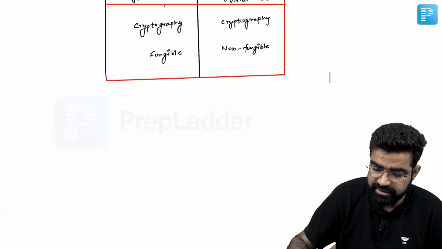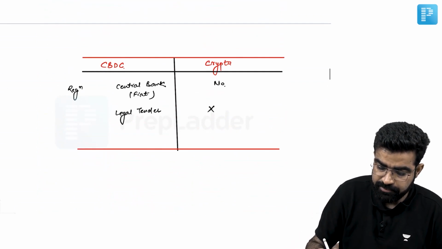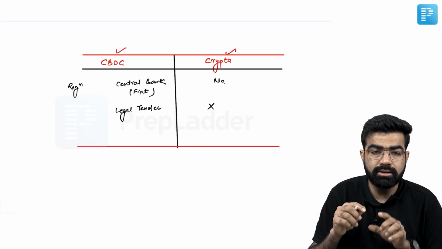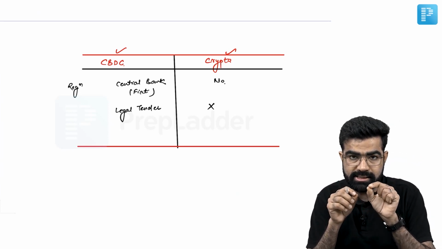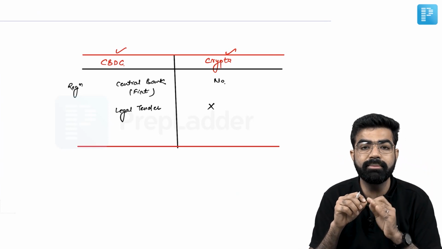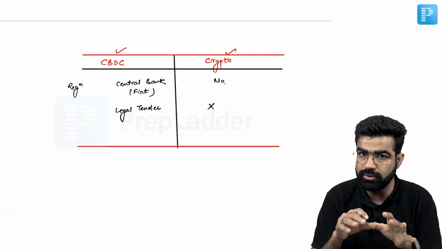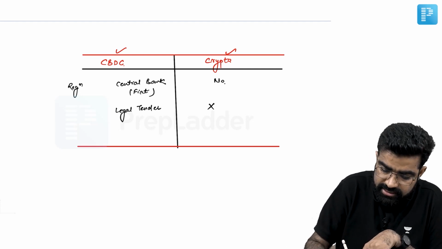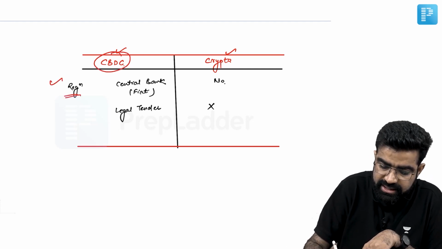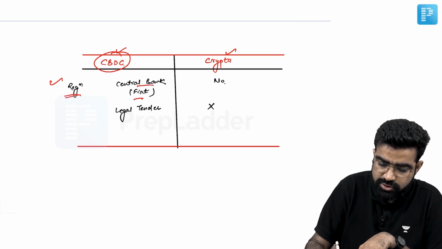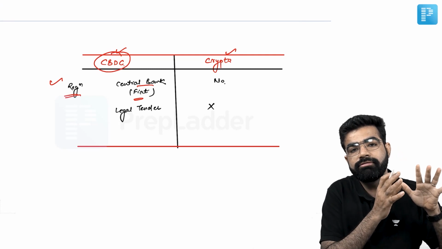Now if we talk about the differences between this CBDC and cryptocurrency, remember, the concept of both the currencies is somewhat similar when it comes to working. Means they both will utilize the cryptography technique or the blockchain technology. Okay, so this is the similarity between them. What is the difference between them? This CBDC is going to be regulated by the central bank, that is the RBI, and this is where we can say this is fiat money.